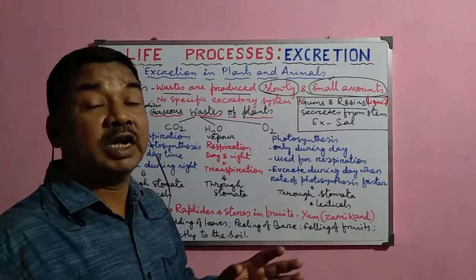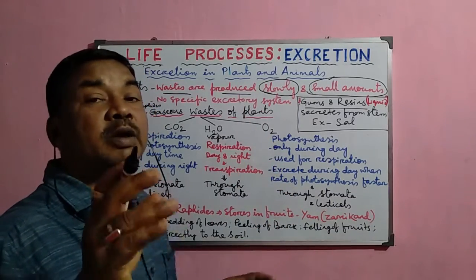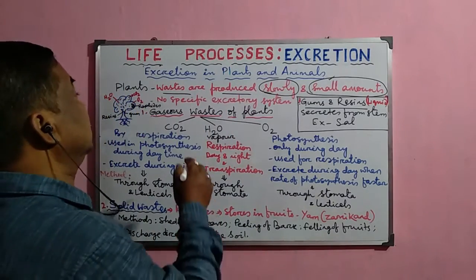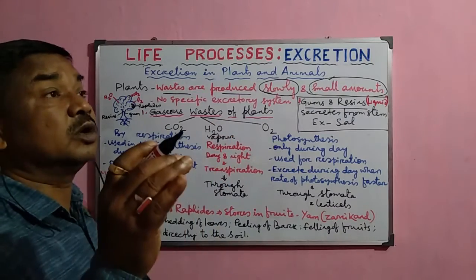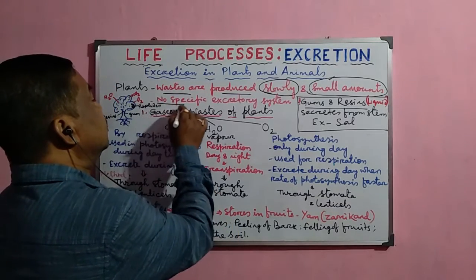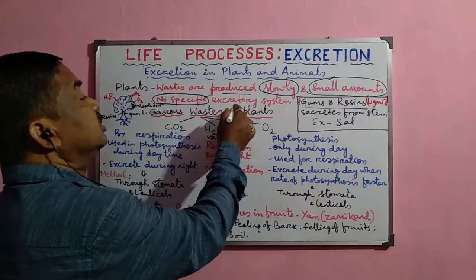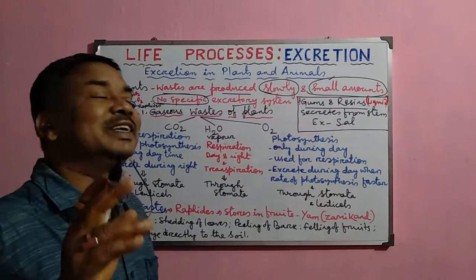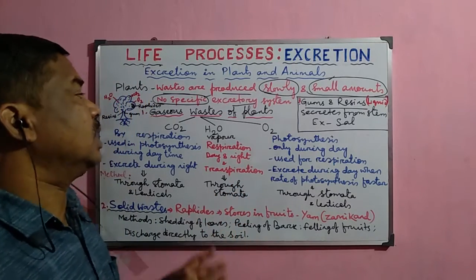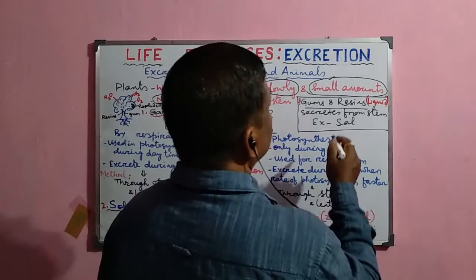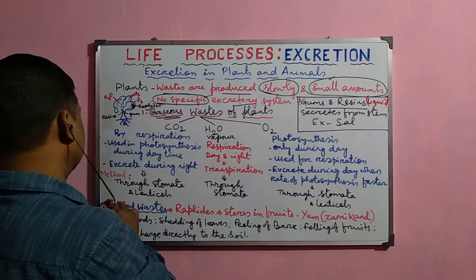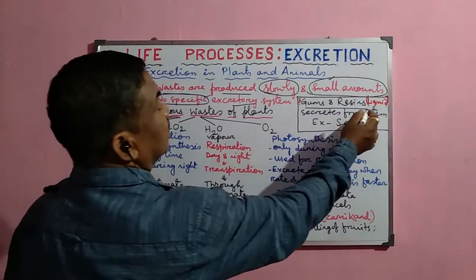So that is why the excretion method is also adopted in a slow way, or the wastes are stored in the body. So in case of plants, this excretion process is not so important in comparison to the animals, and normally there is no specific excretory system or excretory organs present in plants. Then what are the important wastes produced inside the plant? The plants produce different wastes, some gaseous in nature, some solid, and some liquid in nature.